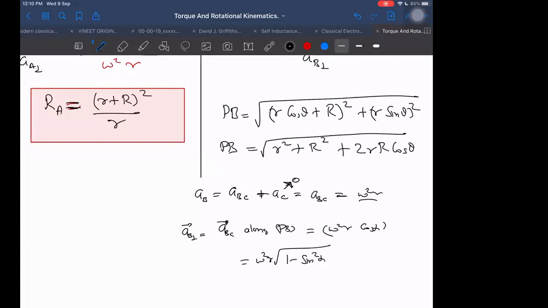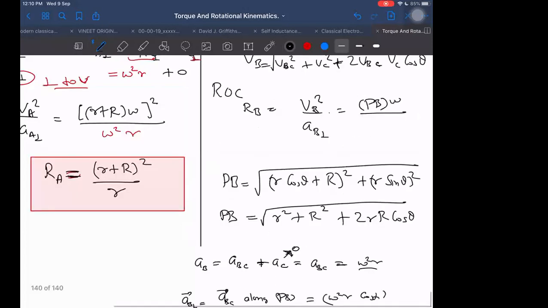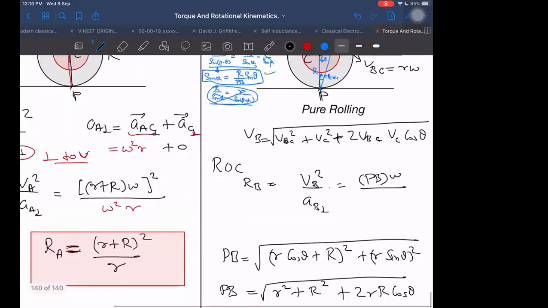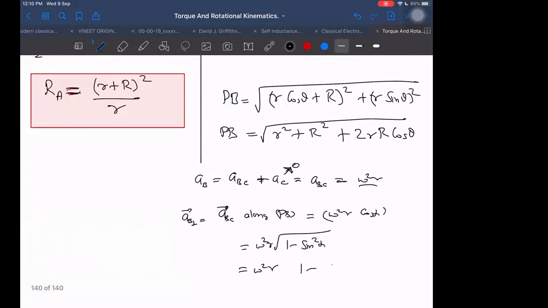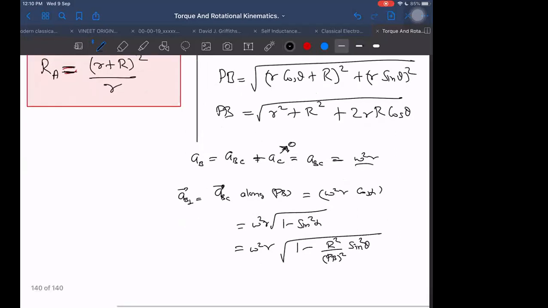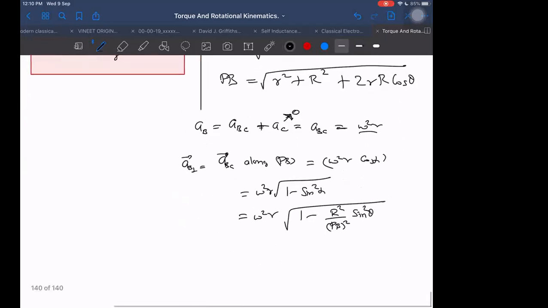What was sine alpha I got before? r upon PB into sine theta. So it is omega square r into the root of 1 minus r square upon PB square into sine square theta. Then we write PB square here. A little bit of calculation remains. You do it yourself now, I am just leaving it for you.